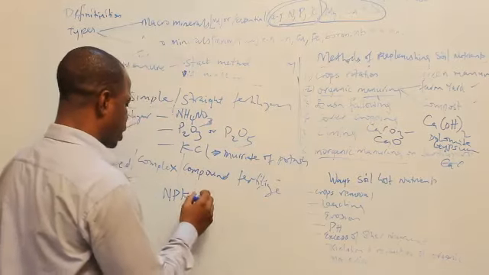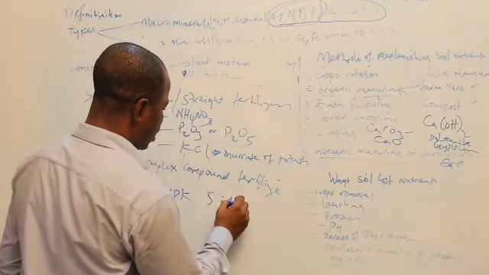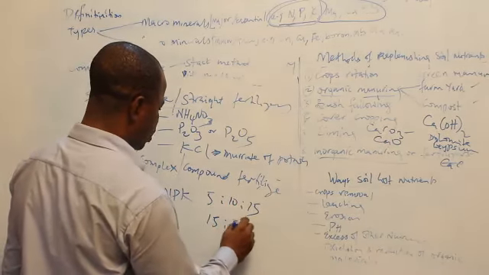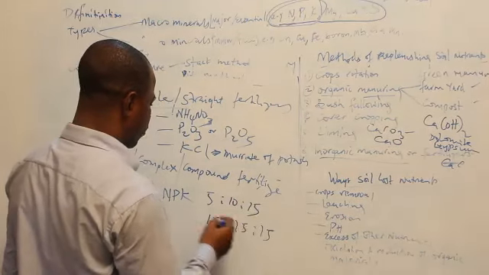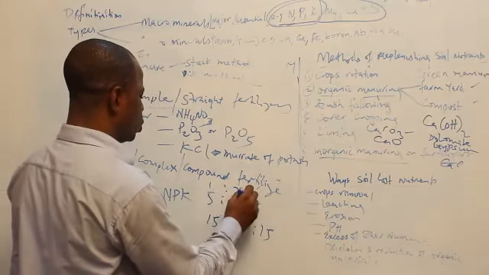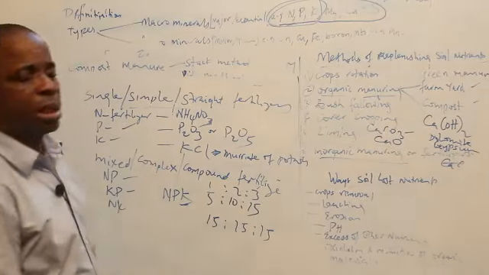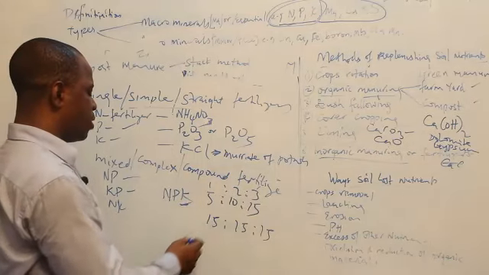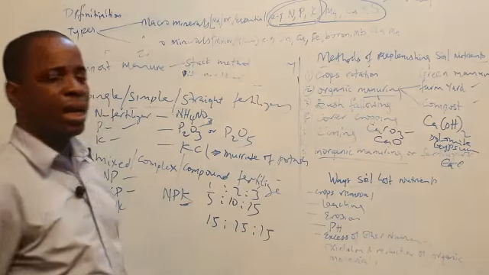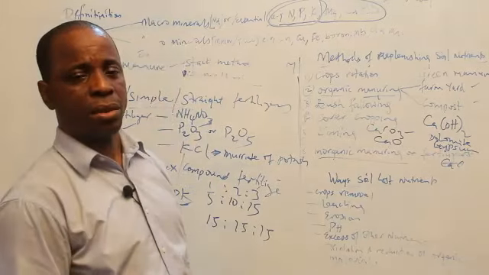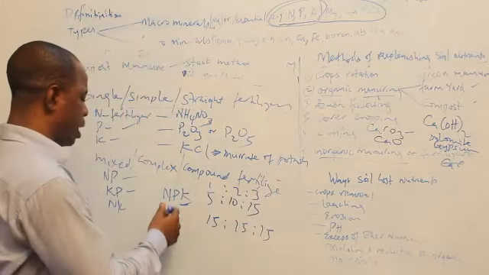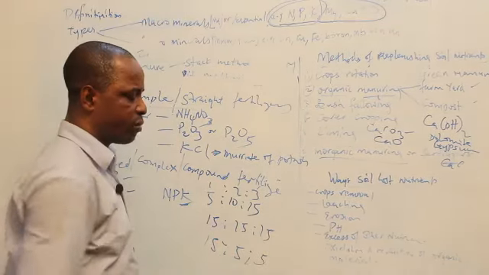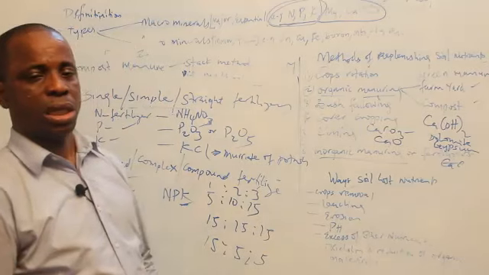We have NPK ratio 5, 10, 15. We have ratio 15, 15, 15. And the other ratio, 5-10-15, means ratio 1 to 2 to 3. That means it contains more of potassium than any other ones, and more of phosphorus than nitrogen. But if it's ratio 15-15-15, that means they have the same capacity, the same concentration. So you look at it, if it's nitrogen that you need, you can choose the ratio depending on the quantity that you need.